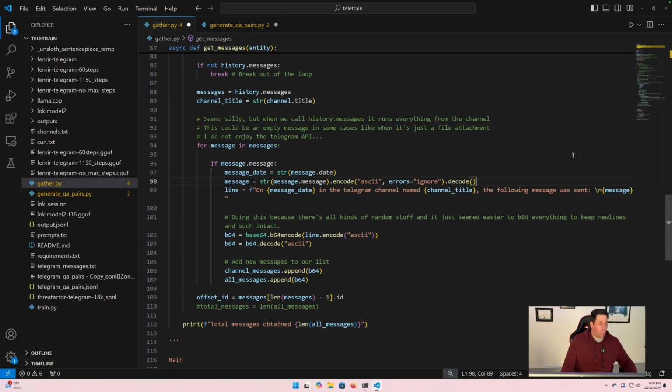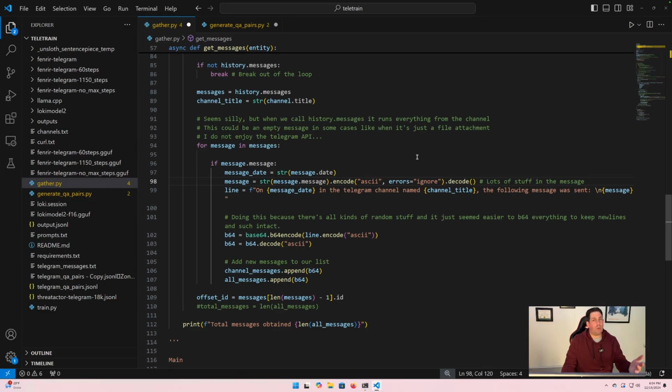One thing I do want to call out is that this will return all kinds of random stuff. There could be emojis in this message, and all kinds of random encoded characters. Because this message is going to go into training data, we want to make sure that we have ASCII text.